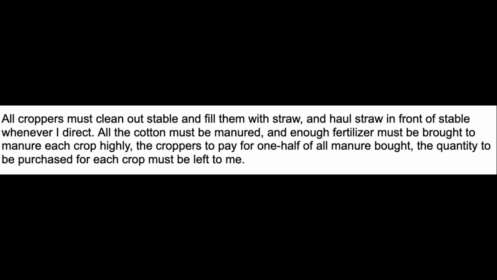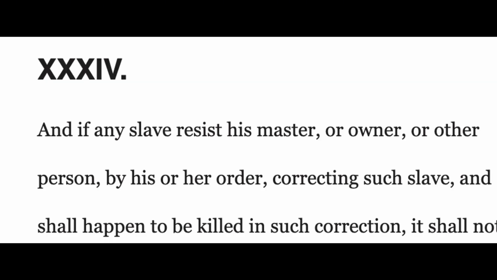The document An Act Concerning Servants and Slaves from Virginia in 1705 states that, "if a slave resists his master or owner or other person by his or her orders, correcting such a slave, and shall happen to be killed in such correction." Although a more extreme example, this is an example of a slave having to follow every command of their enslaver. Even though slavery was abolished, the working conditions and requirements of African Americans working on plantations were extremely similar to how they were before the Civil War.